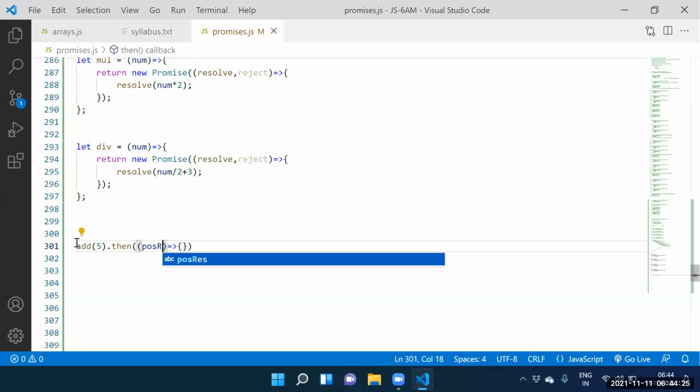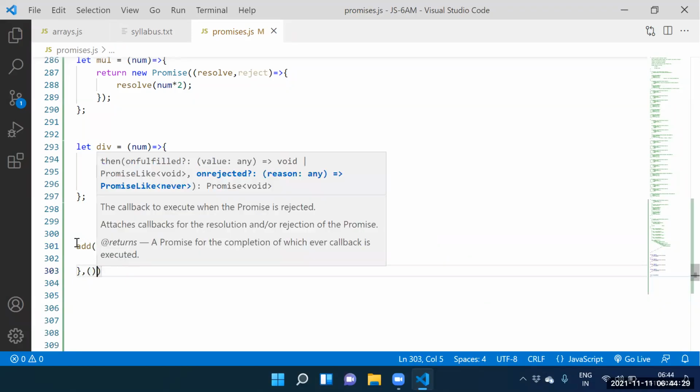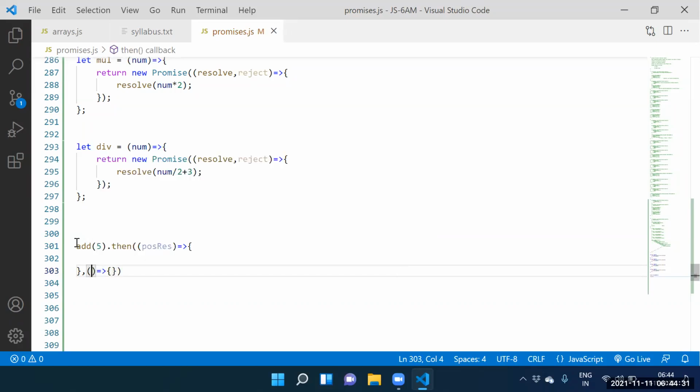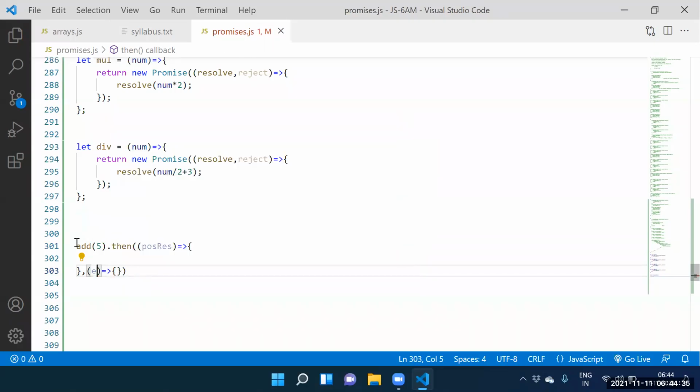Callback. Which function? Response. Which response? Positive response, error response. The first is the positive response. Next one is the error response.